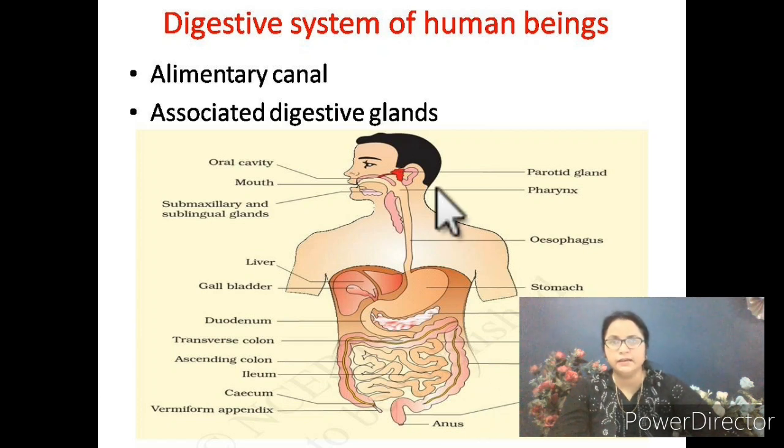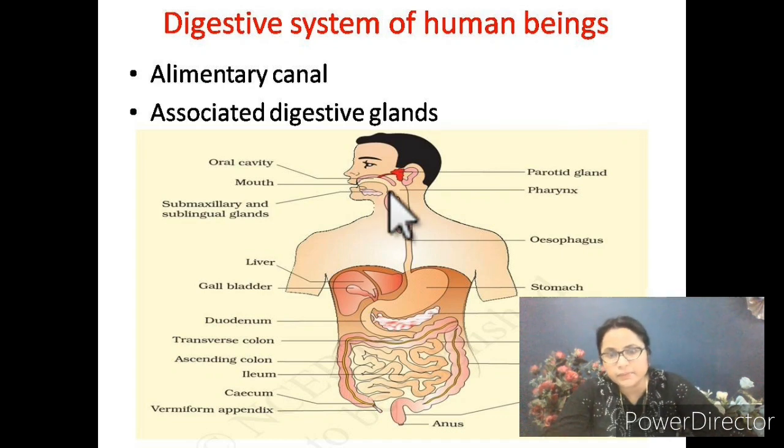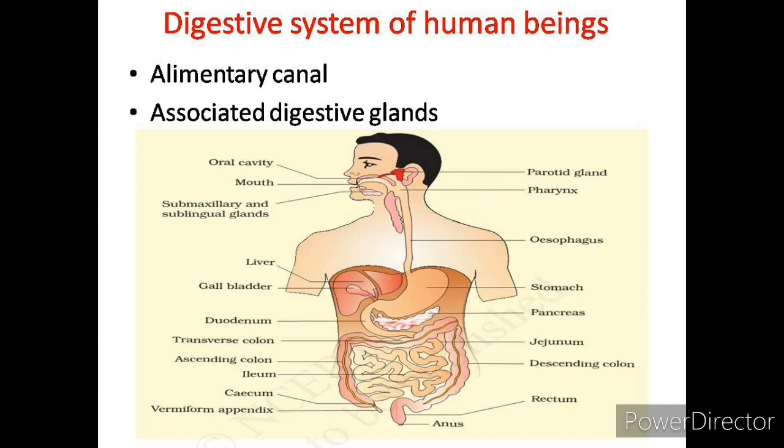Associated with this alimentary canal, digestive glands are also present: in the mouth, the salivary glands, and near the small intestine and stomach, the liver and pancreas are called the associated digestive glands.